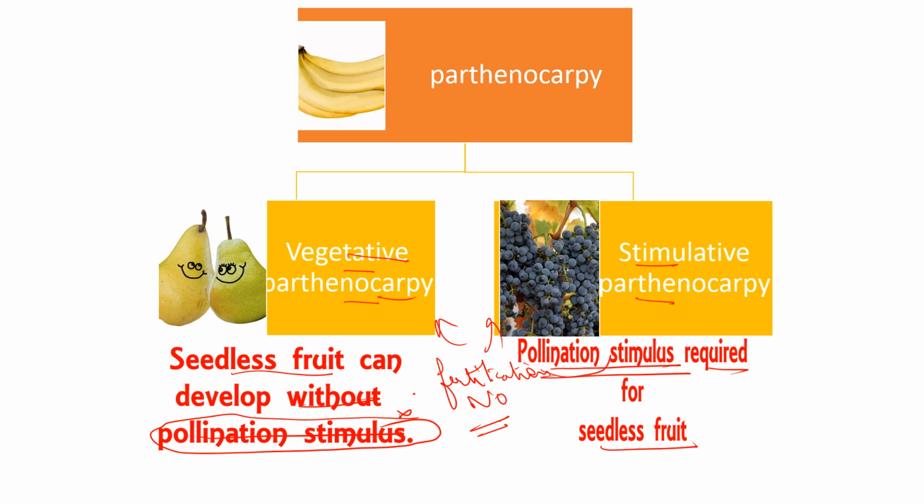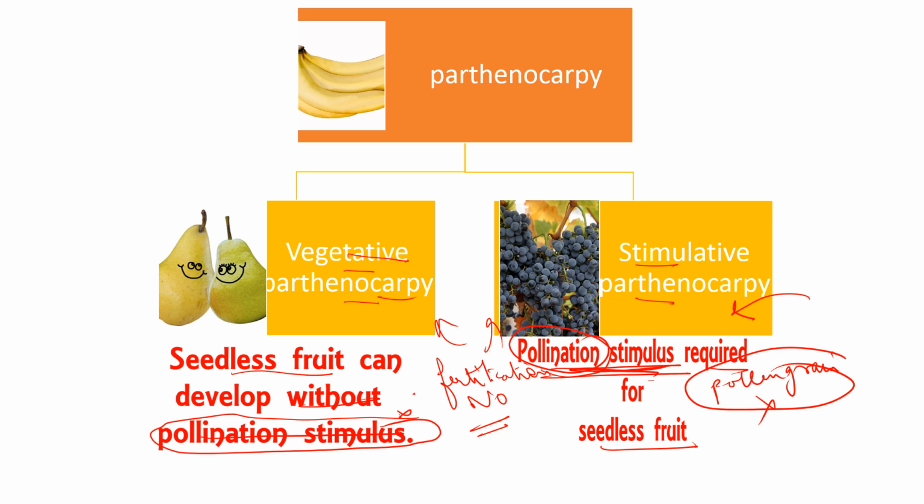So why is there a need of pollination stimulus? The pollen grains are not transferred through the pollination stimulus. It's another substance that will give a stimulus to the plant, so that it can form a fruit.